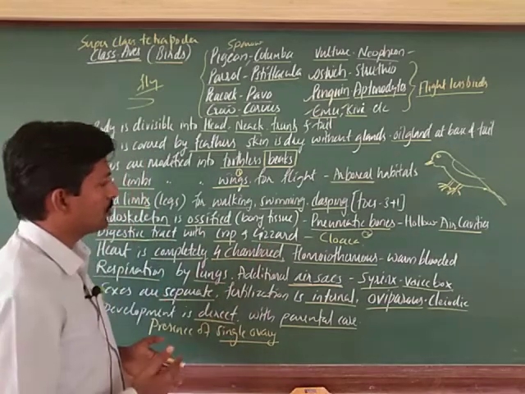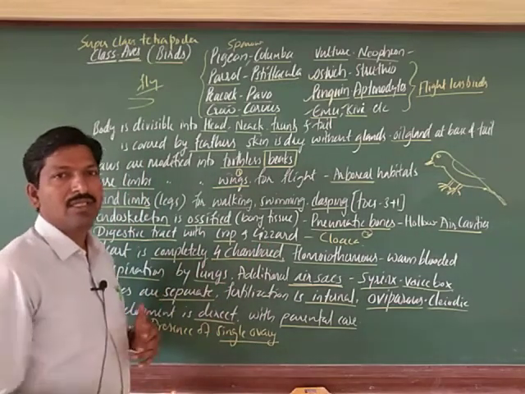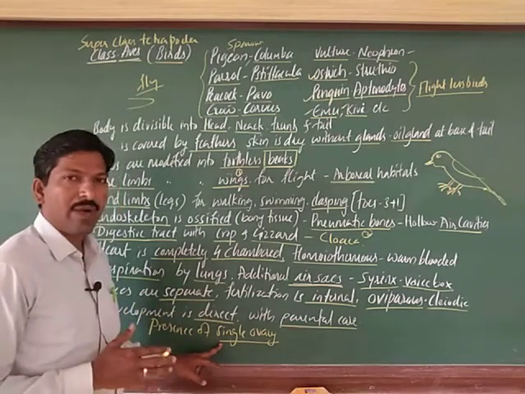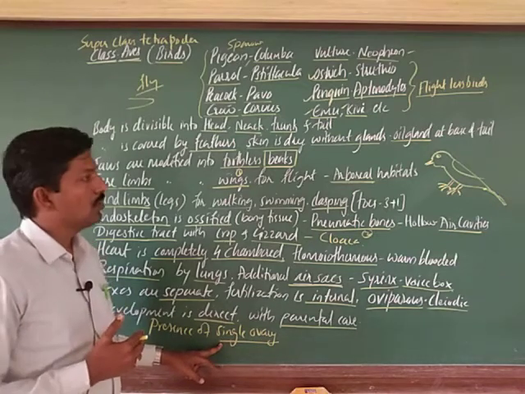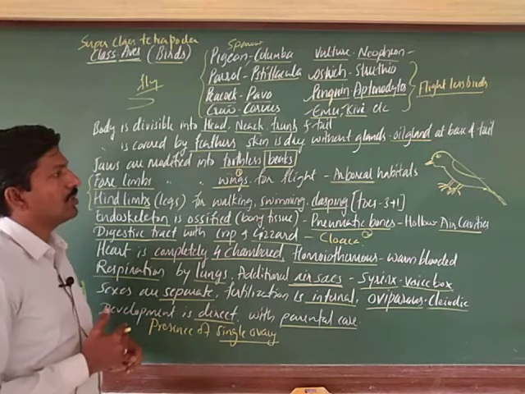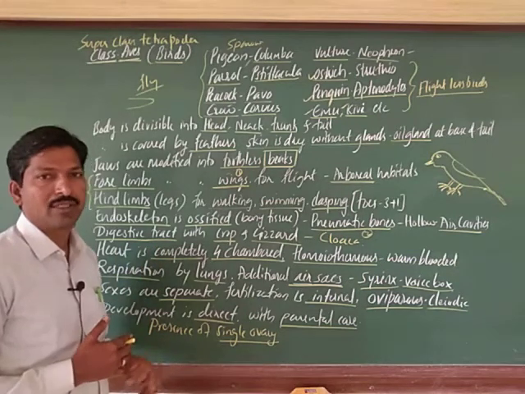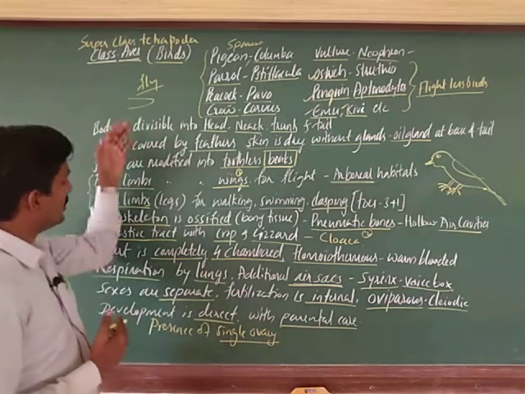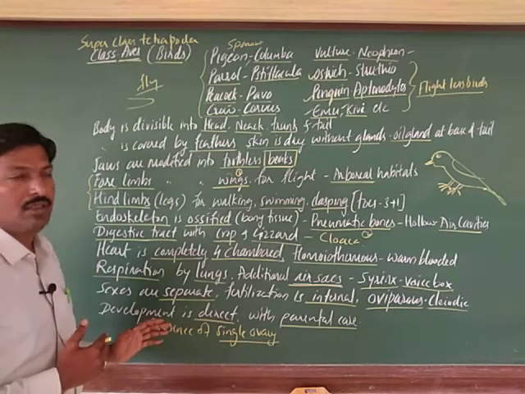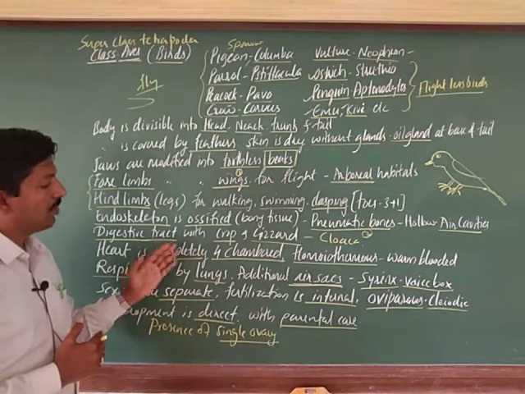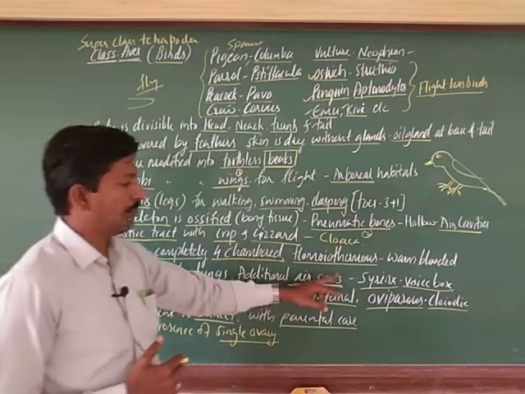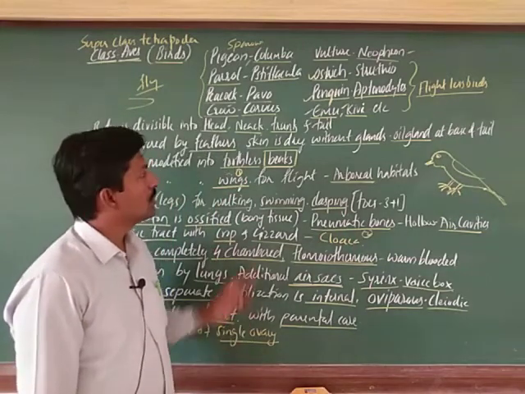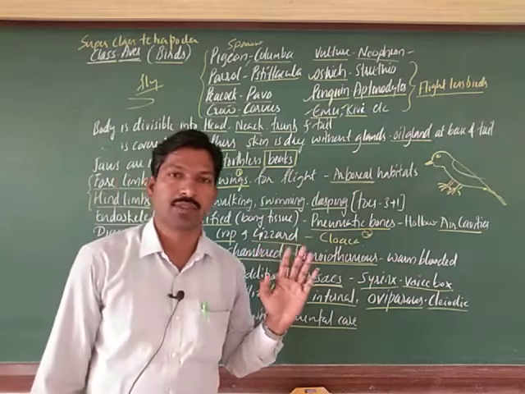That body shape also helps to avoid friction against the air when flying, right. And the presence of a single ovary avoids extra weight of the body. So these are some points related to adaptations for flight in birds. These are the general characters you remember. Also, these are homeothermic animals, and a 4-chambered heart is there. All these points are important, students you remember. Thank you, one and all.